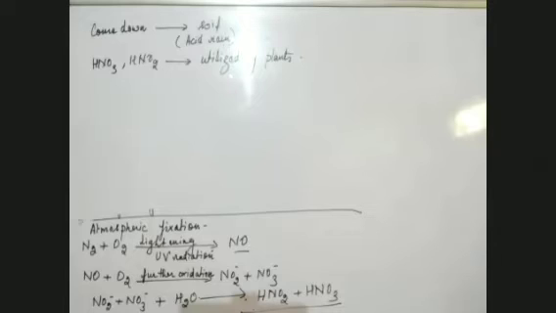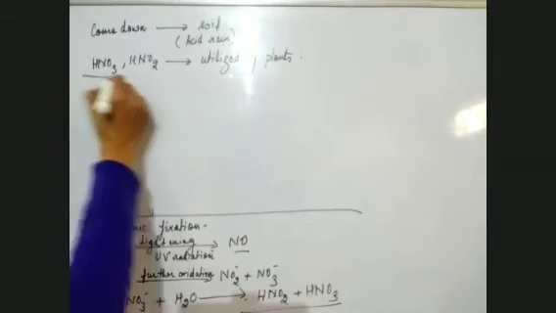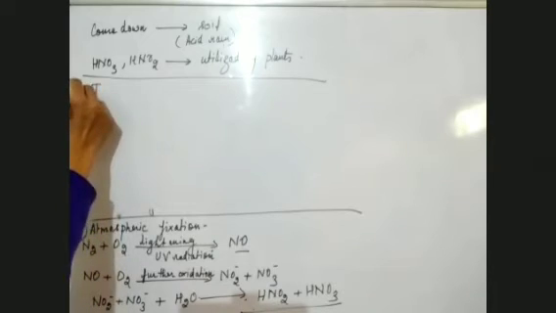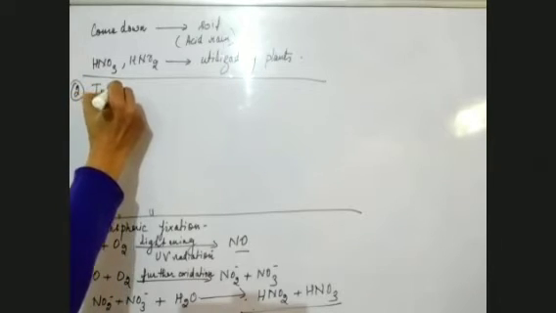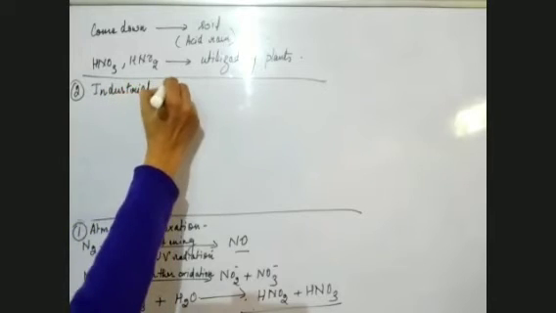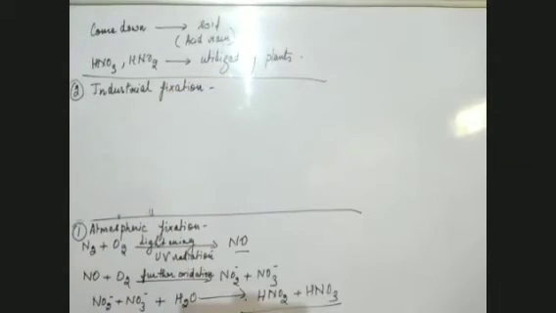Now we come to another type of fixation of nitrogen, and that second type is industrial fixation. So this was the first type. Children, please pay attention. In industrial fixation, what happens?